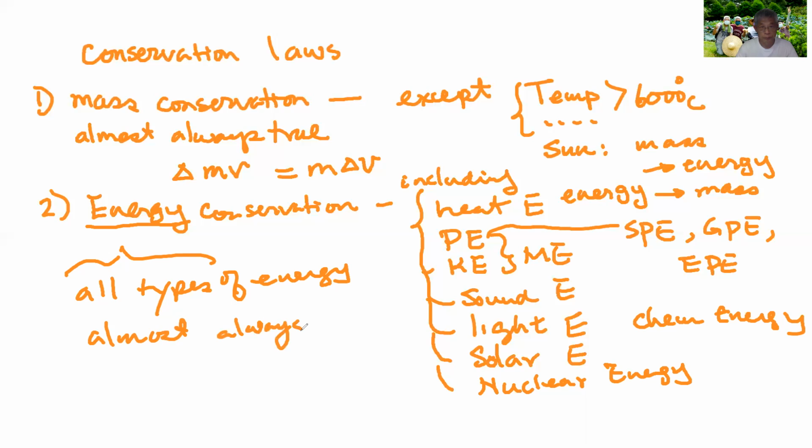except, like in the sun, and there may be other conditions that I'm not aware of at this moment. If I do research, there may be other situations like in the sun where this energy conservation is no longer true. Energy itself can turn into mass, so energy can actually reduce. Okay, so number three, we talk about mechanical energy conservation.